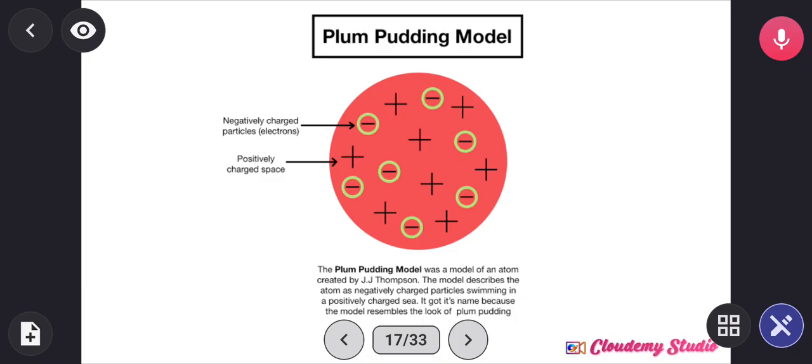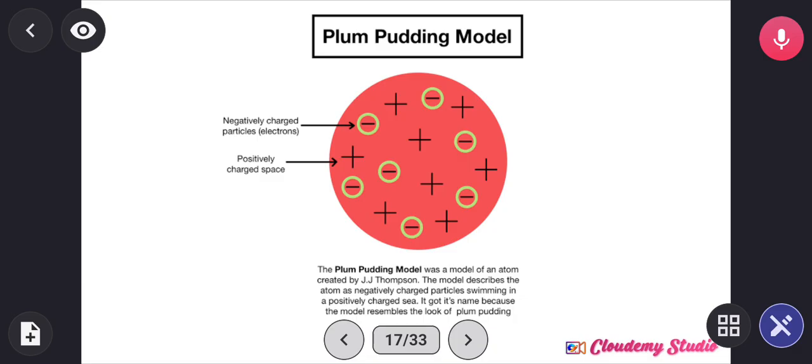Now, after the discovery of the electron, Sir J. J. Thomson came up with the first visualized atomic model, called the Plum Pudding model. According to him, an atom is like a ball, a spherical body, you understand? And this spherical body has negative charges and positive charge embedded in a sphere. You understand? This is the Plum Pudding model.